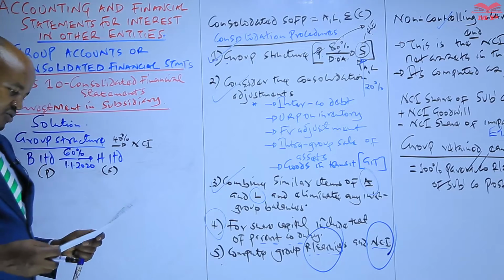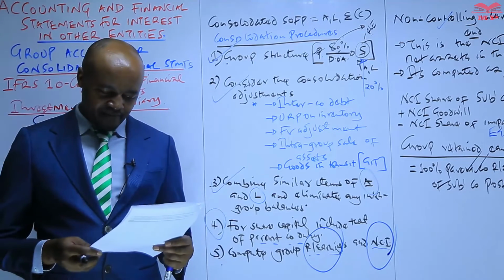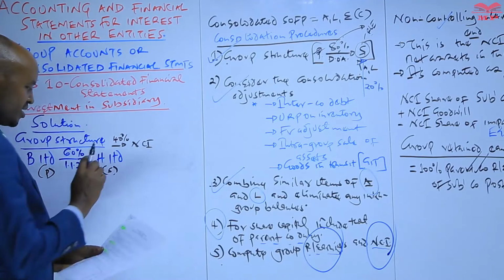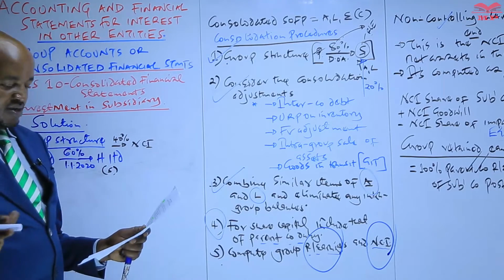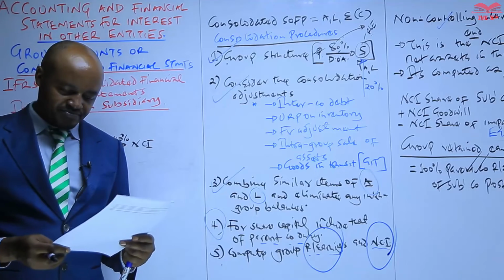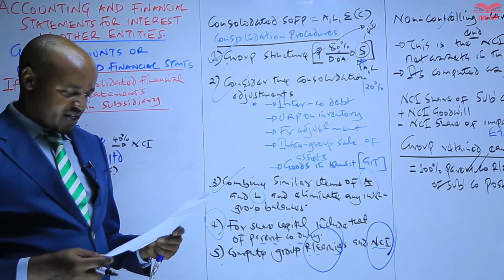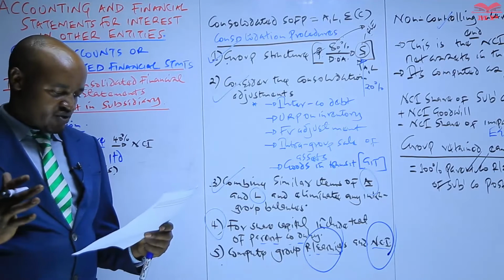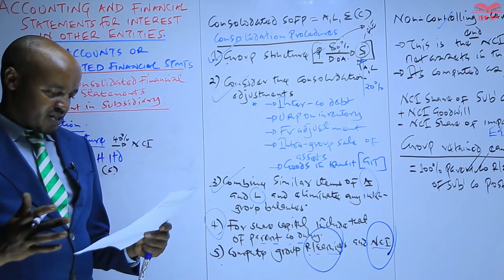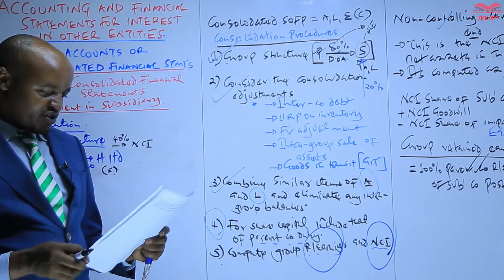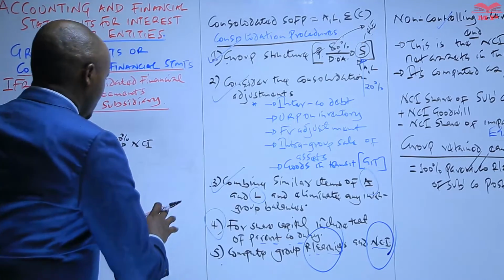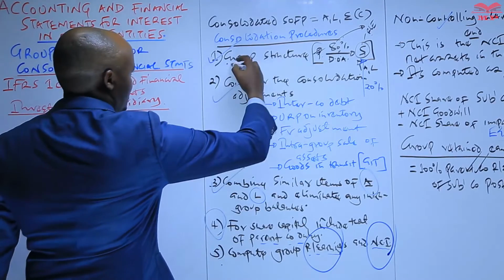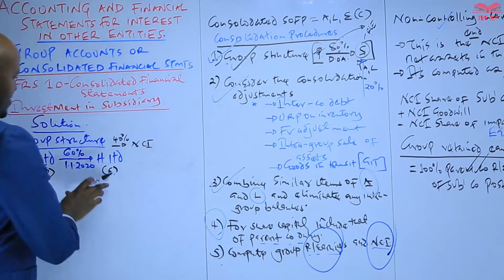We are told the amount of purchase consideration which was paid was 720. That one will be used in the computation of goodwill. And then we are told that the retained earnings of H on the date of acquisition was 300,000. Before we proceed and combine similar items of assets and liabilities, the first thing we have done is come up with a group structure.